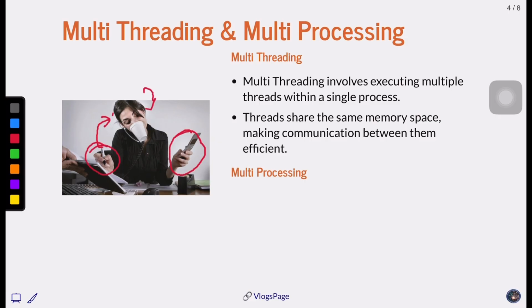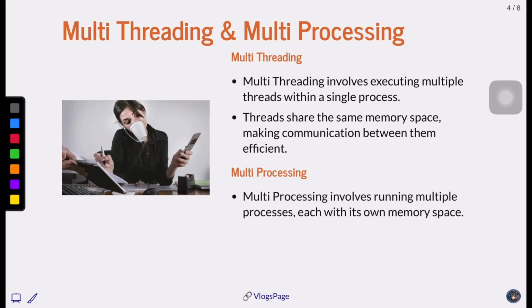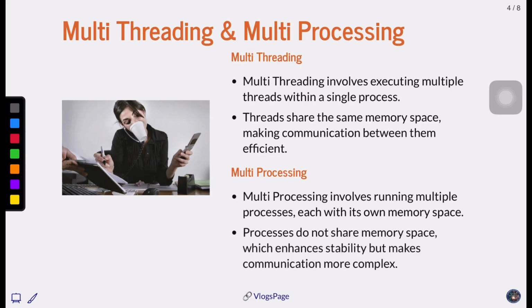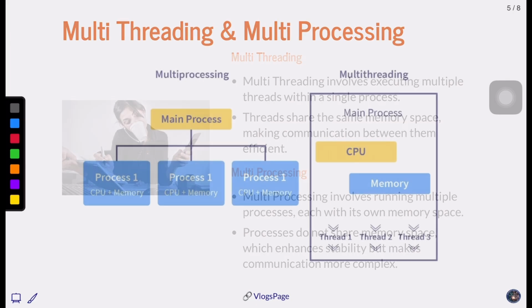While multiprocessing involves multiple processors, each with its own memory space. The processors do not share memory, each has its own processing system, which makes the computation more complex, but it also enhances stability. So those are the more formal definitions.